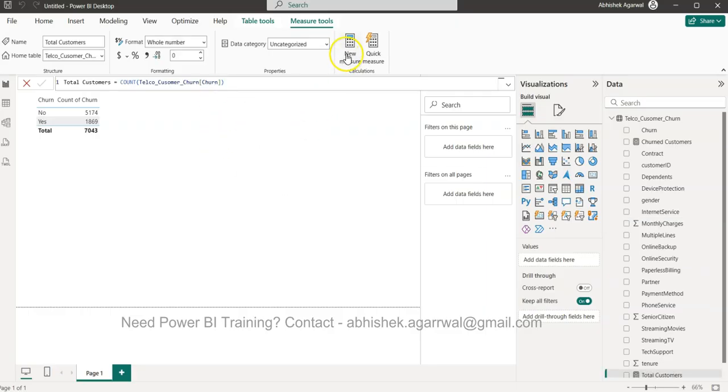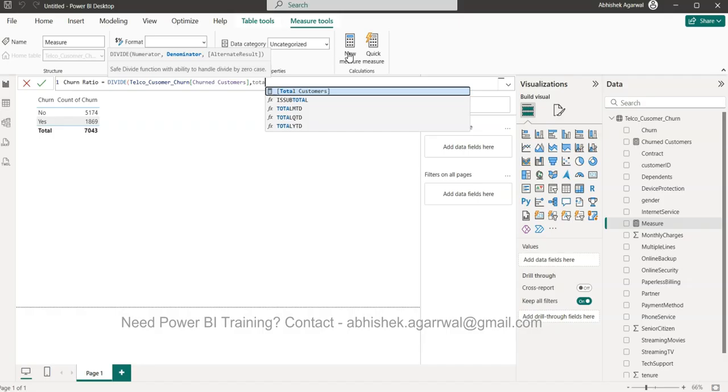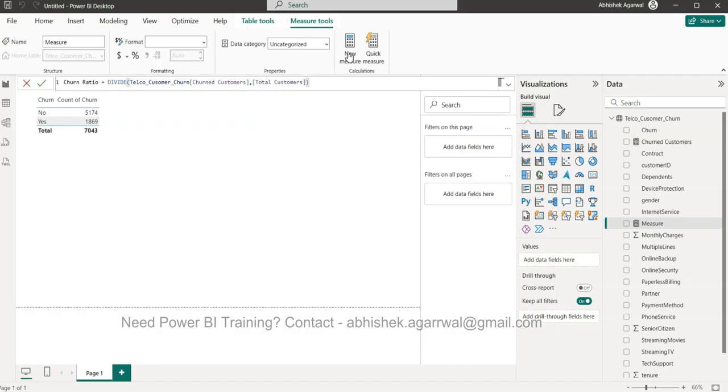So this is our total customers. Now I'll create a third formula, churn ratio, and that is DIVIDE of churned customers, comma, total customers.